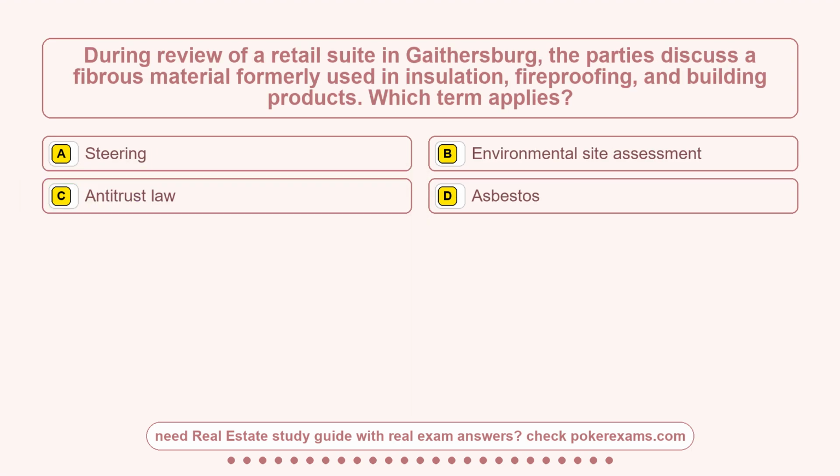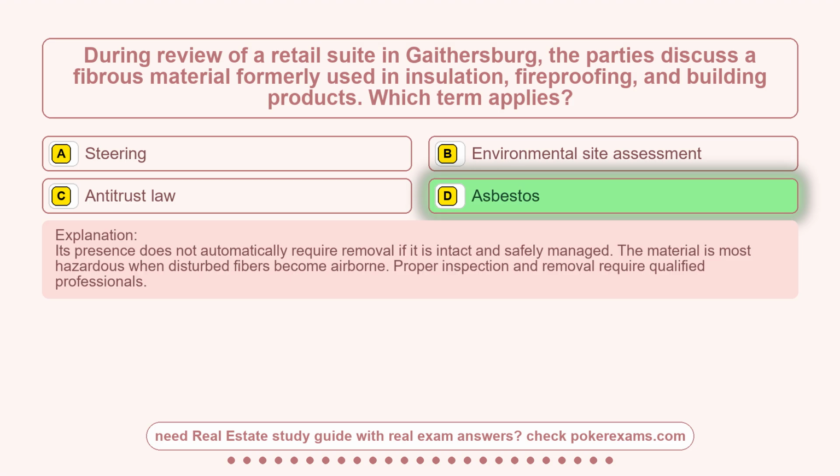Question 24. During review of a retail suite in Gaithersburg, the parties discuss a fibrous material formerly used in insulation, fireproofing, and building products. Which term applies? Option A, steering. Option B, environmental site assessment. Option C, antitrust law. Option D, asbestos. The correct answer is option D, asbestos.